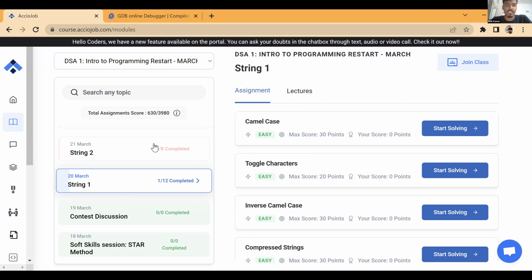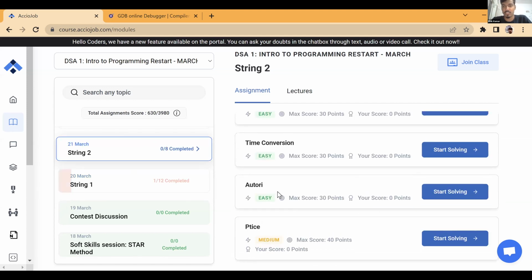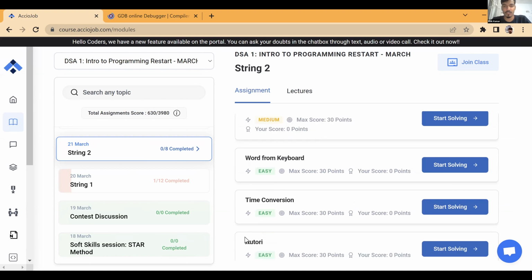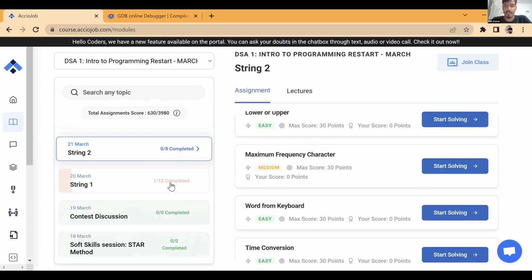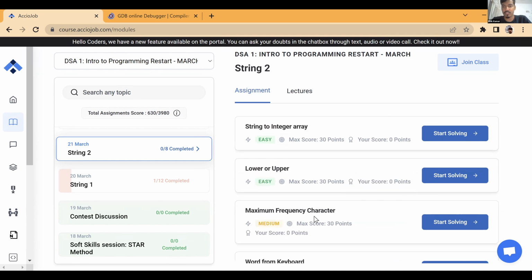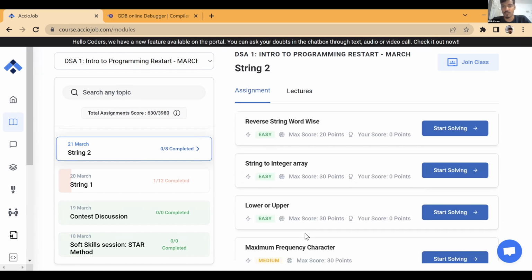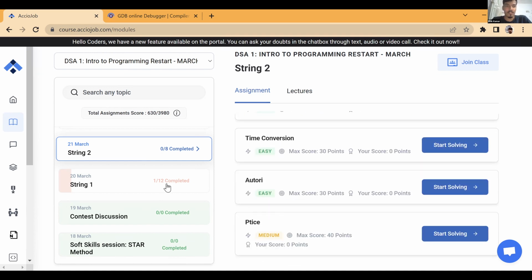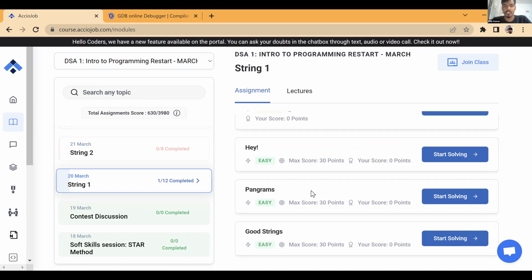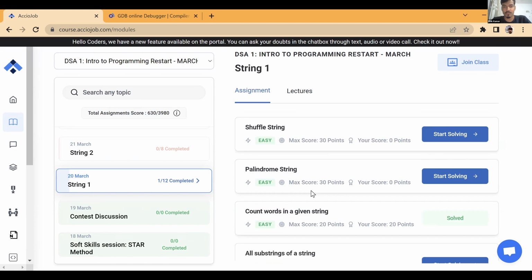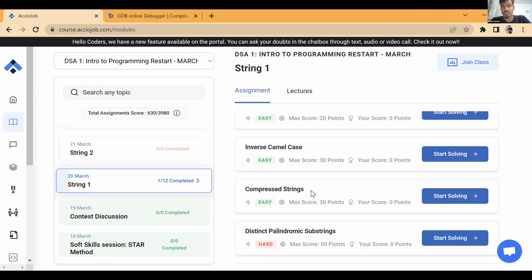Okay. Any doubts in string questions? What are the doubts on string questions? Did you try completing them? What's the doubt? So I guess one would be piecewise. This would be one doubt. Another would be pangrams, maximum frequency. These all things I have told you how to use. Good string is one. So good string is also the same concept. Good string, pangrams, all substrings of a string. So this is easy. All substrings is the easy one.